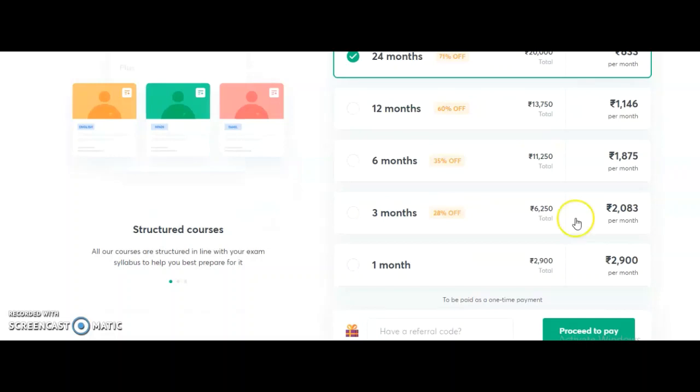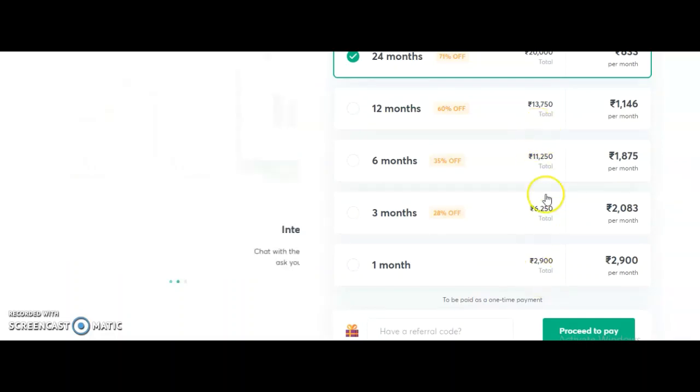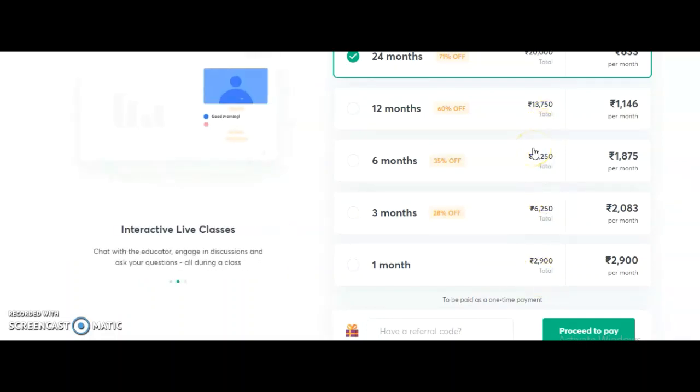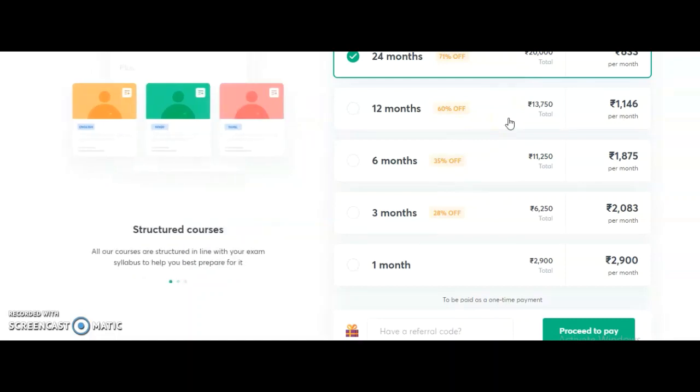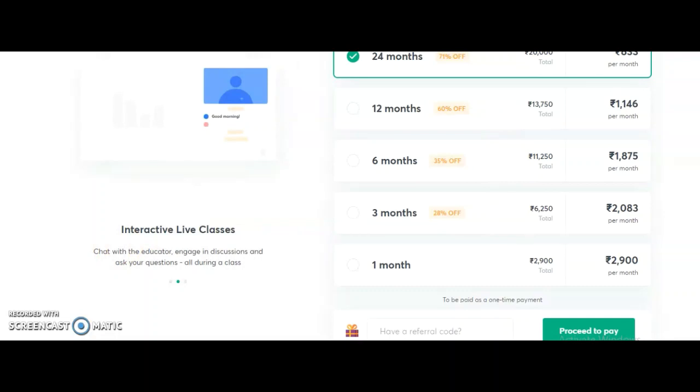Depending upon your requirement, you may take any one of the subscription plans here. If you want 3 months, or 6 months, or 12 months, based upon when you are planning to write the exam, you may take any one of the subscription plans.